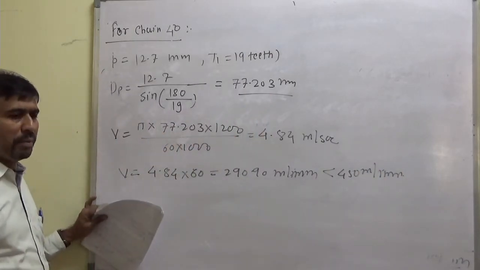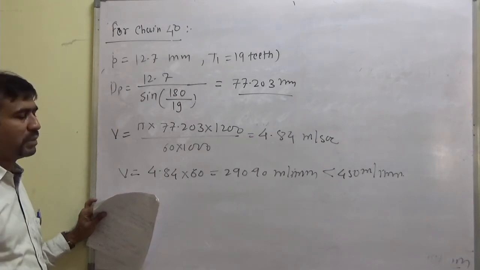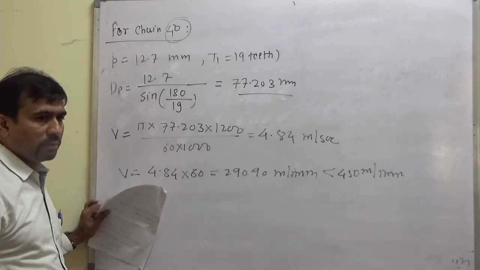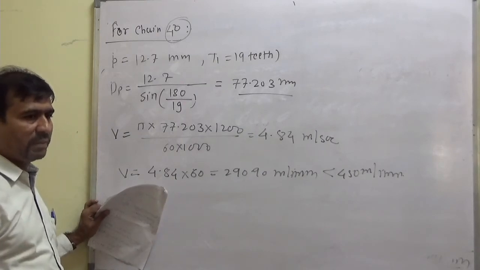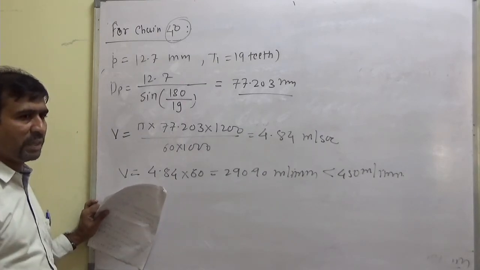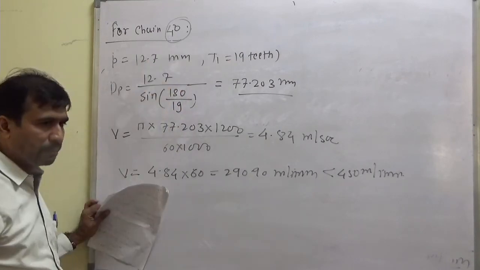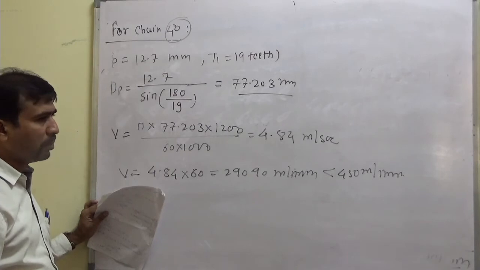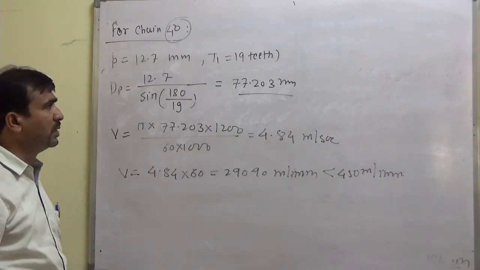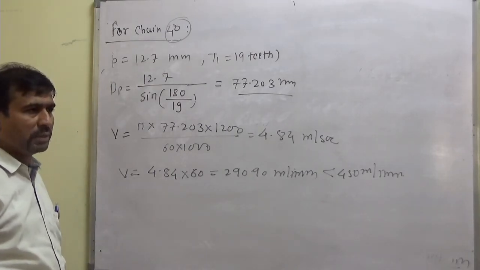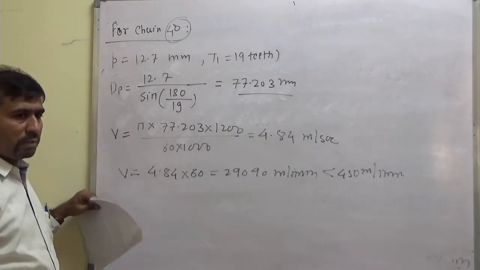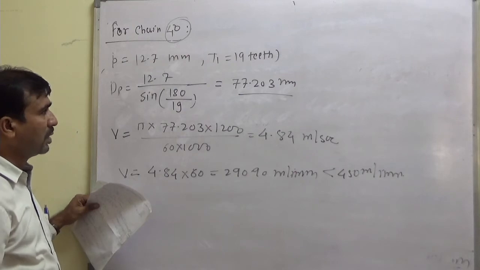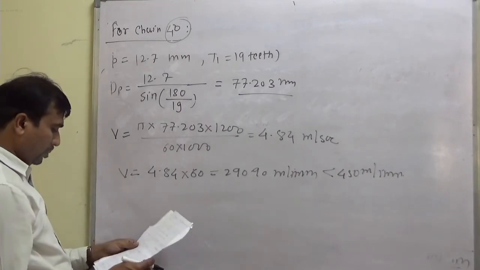Then maximum permissible bore diameter and center distance. Obviously, as we have selected a smaller chain number than initially, it was chain number 50, now it is chain number 40. So pitch has been reduced, and maximum permissible bore diameter depends upon the pitch and number of teeth. We have already selected smaller pitch, so permissible bore diameter we need to check here.